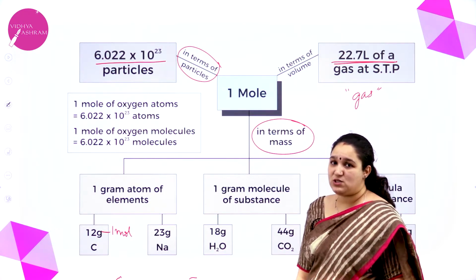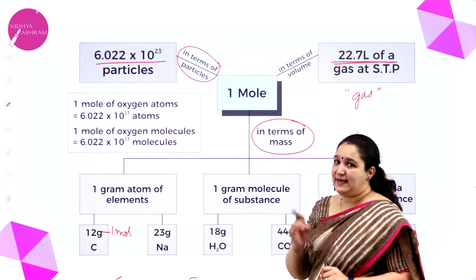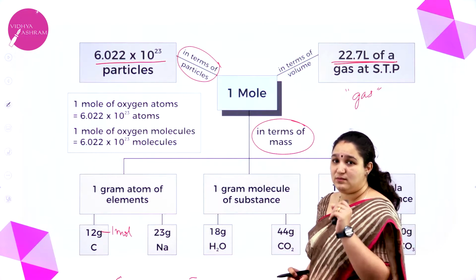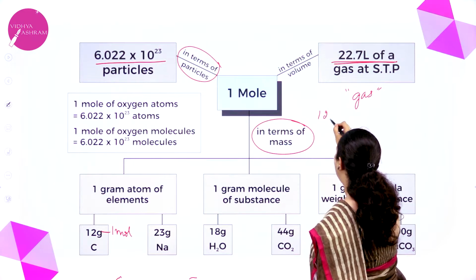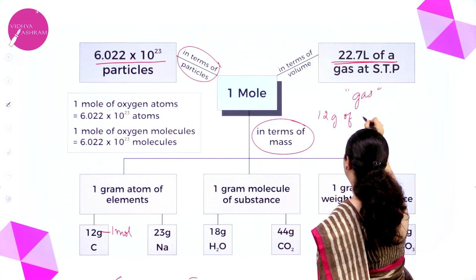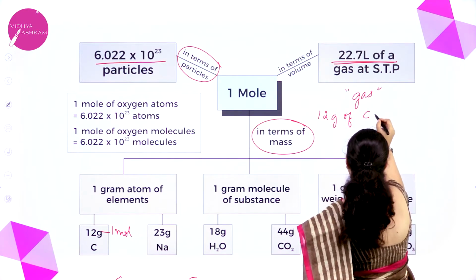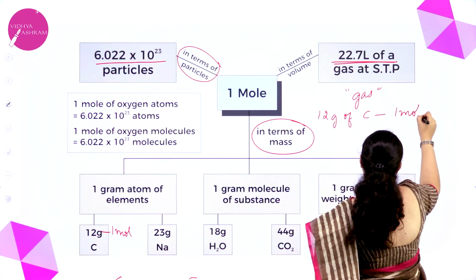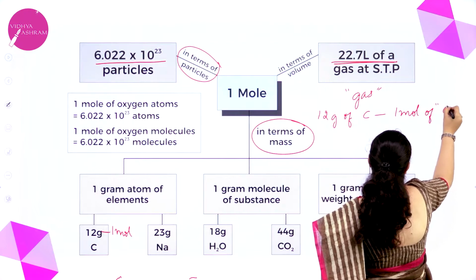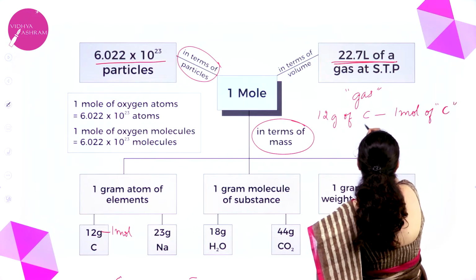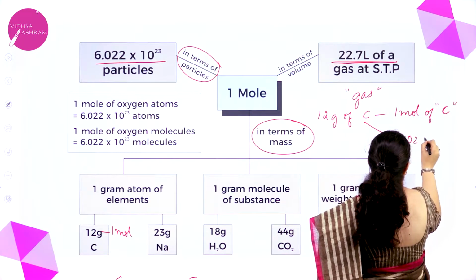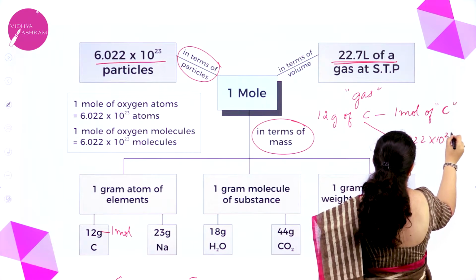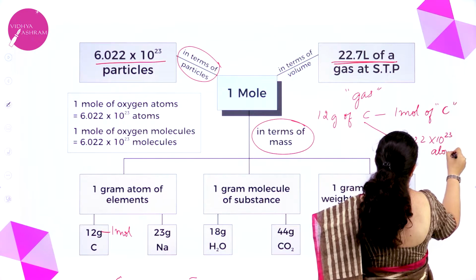So I hope you understood. Once again, I'll take an example and explain. For example, I have 12 grams of carbon. This is nothing but 1 mole of carbon, correct? It's 1 mole of carbon. Also, 12 grams of carbon contains 6.022 × 10^23 atoms of carbon.